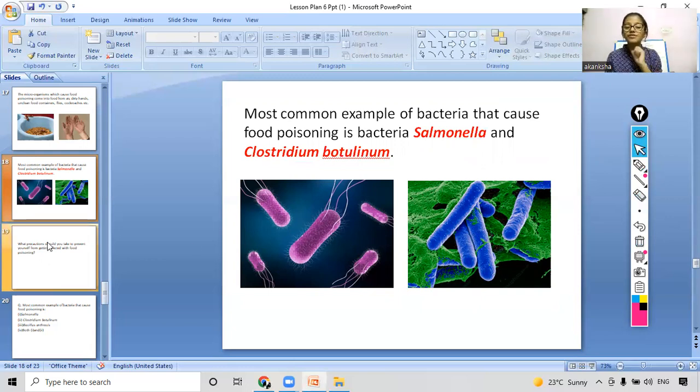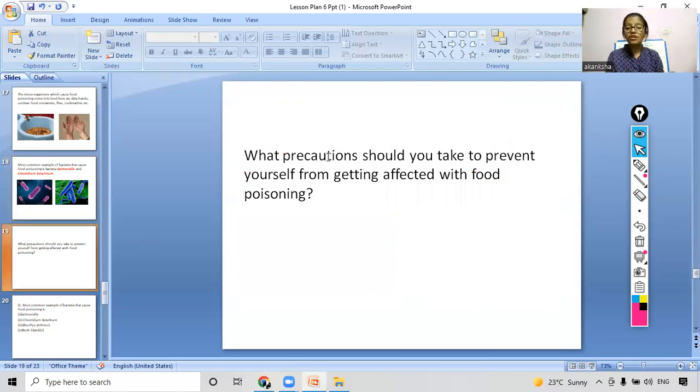Now coming to our curiosity question for today: what precautions should you take to prevent yourself from getting affected with food poisoning? Okay, let's think. I will give you 5 seconds to think and then we will discuss. So yes, you are all answering. Okay, yes, your answers are correct. We can avoid eating outside as much as possible. If we are eating, we should keep in mind the hygiene of that place. Yes, very good. What else?